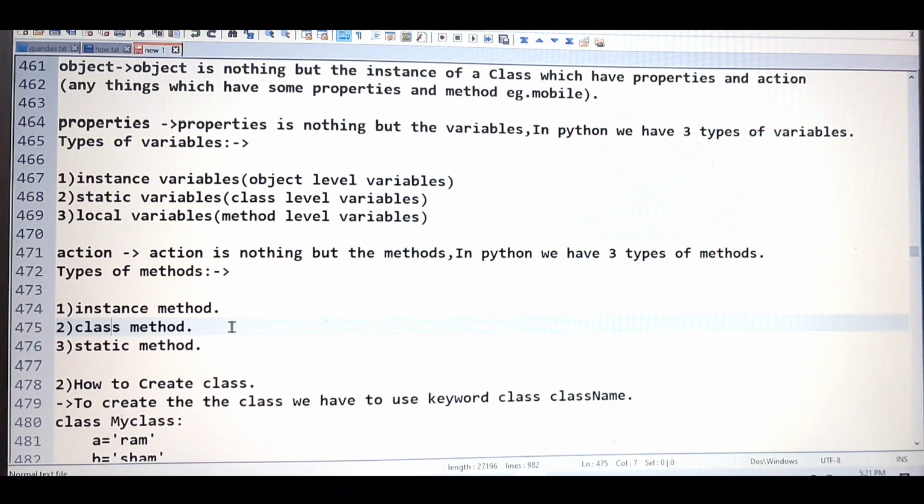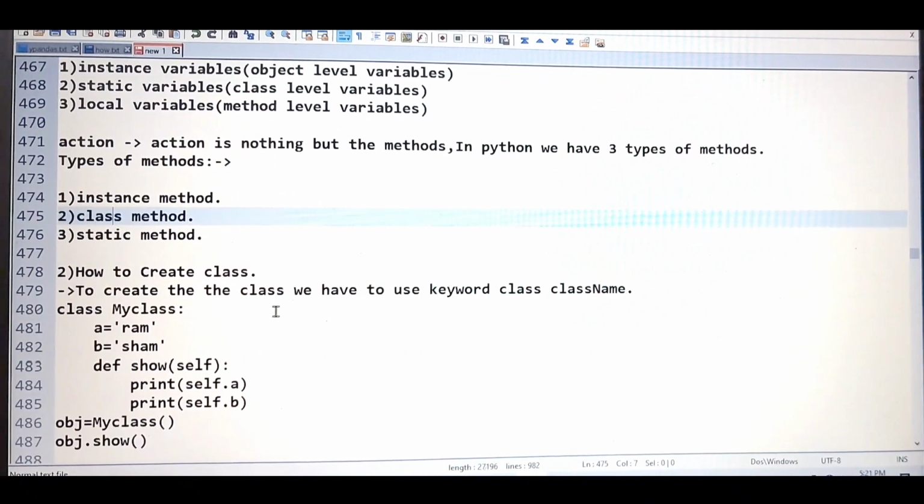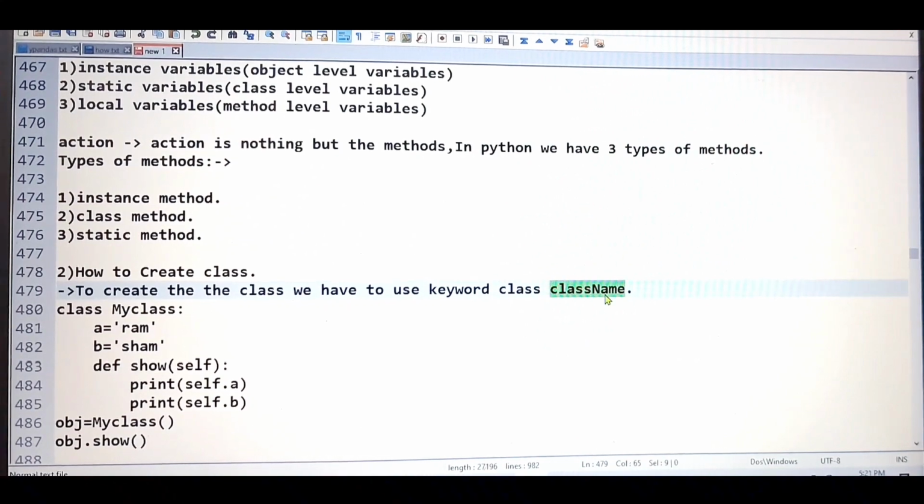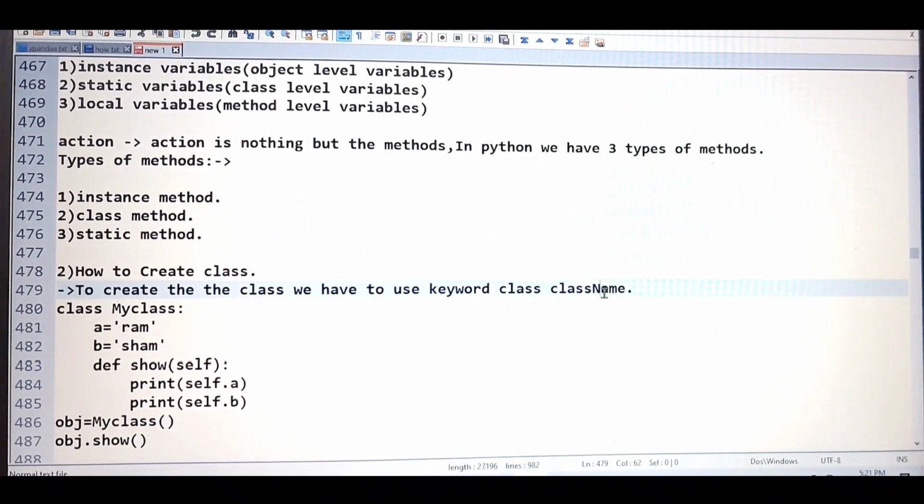Let's see how we can create the class. So here I have written one syntax for how to create the class. To create the class, we have to use the keyword class. Keep in mind, if you want to create the class, we have to use the predefined keyword class. Then we have to use the class name. And one more thing, here the name I have taken with the first letter in capital. This is the naming convention for the class.